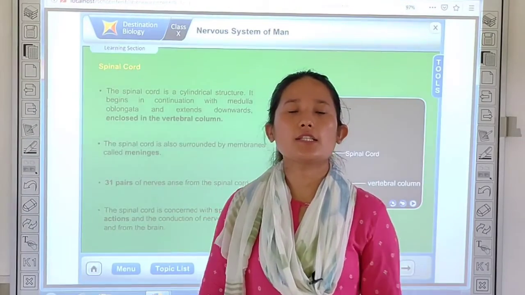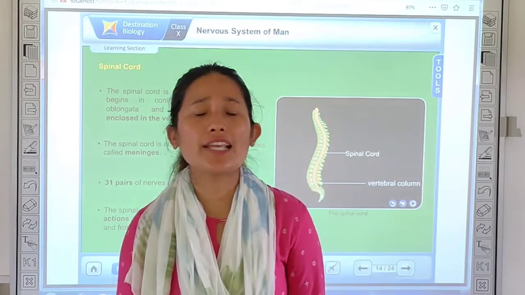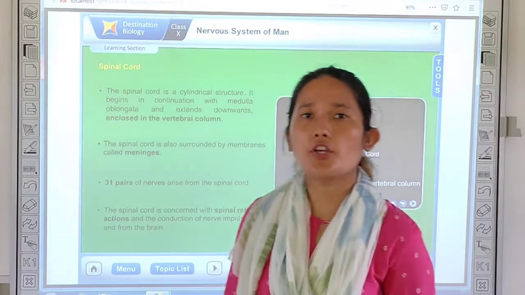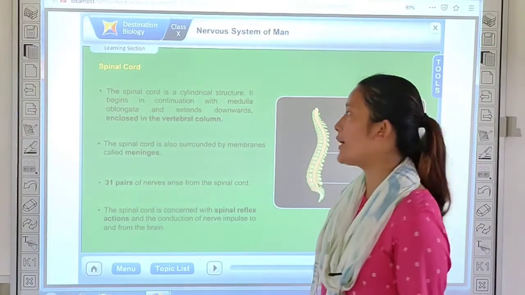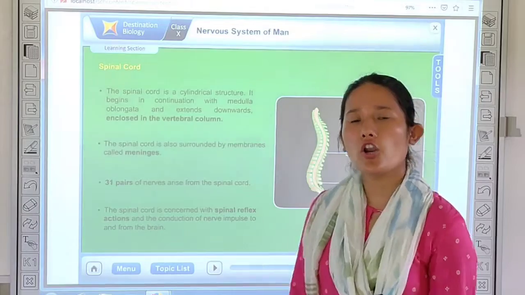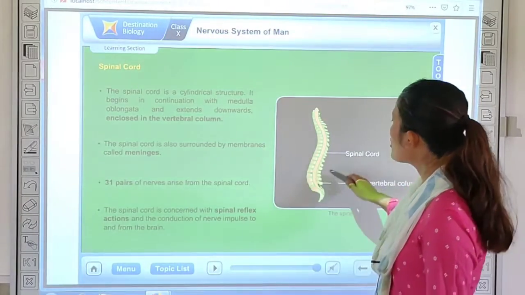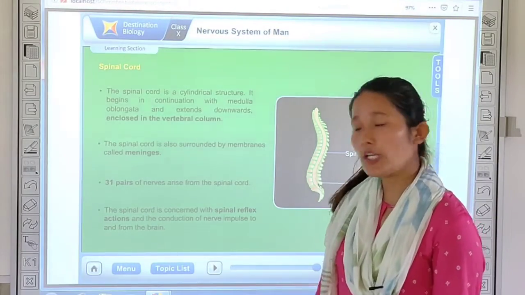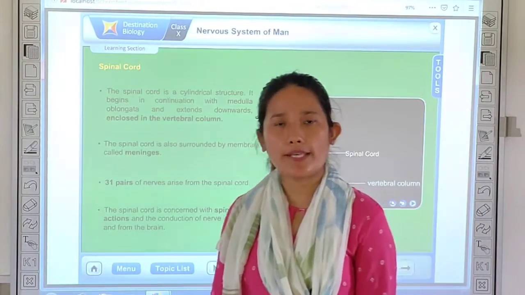So we have already discussed the structure and the different parts of the brain. Now the next part of your central nervous system is your spinal cord. Spinal cord is the extension of your medulla oblongata, and it runs all along your vertebral column. Your spinal cord is protected by your vertebral column. Just like your brain, your spinal cord is also protected by a membrane known as meninges.